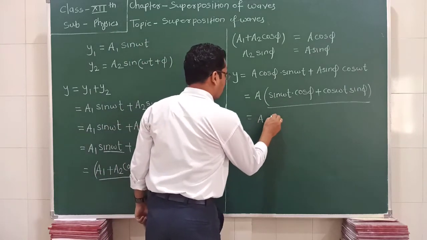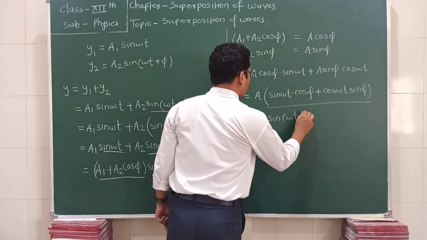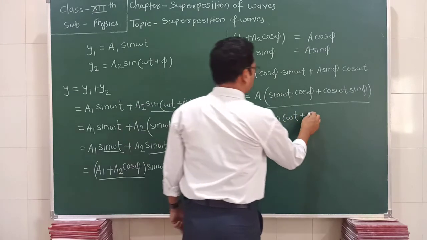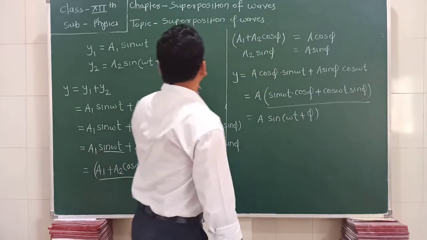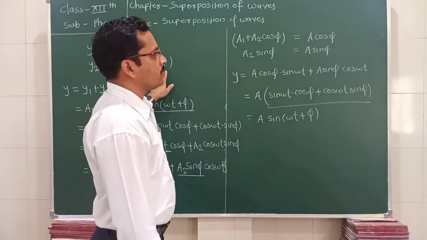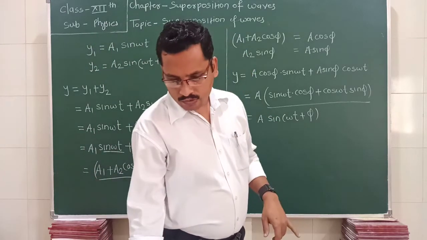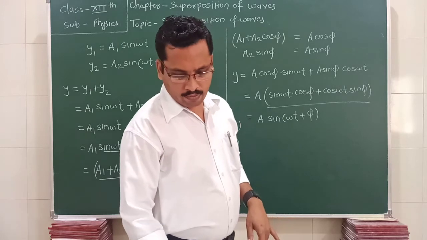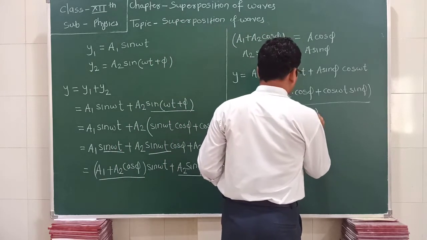So we can write here A sin(omega t plus phi). Here also phi, so we can denote this phi with another angle. As given in your book, we use theta here.